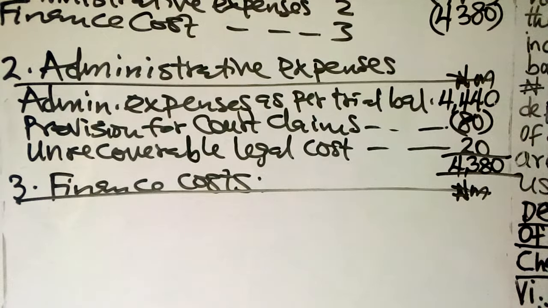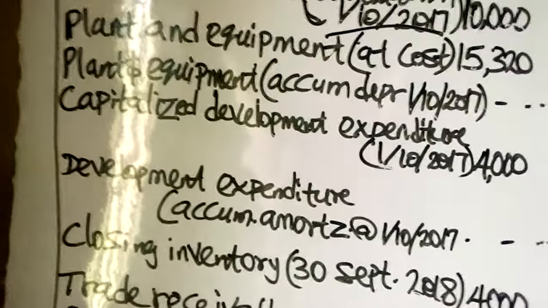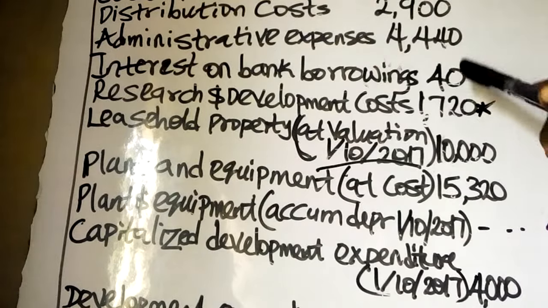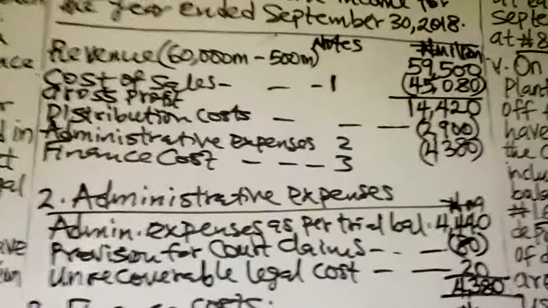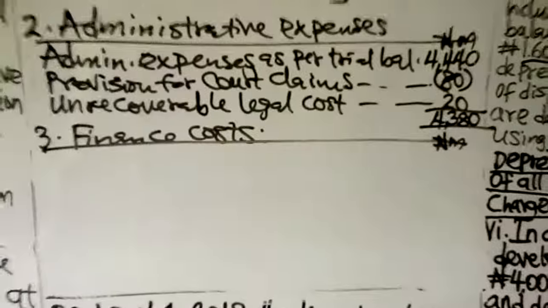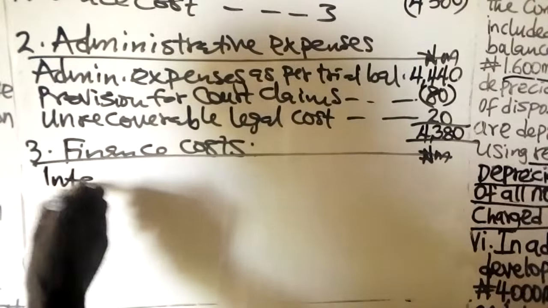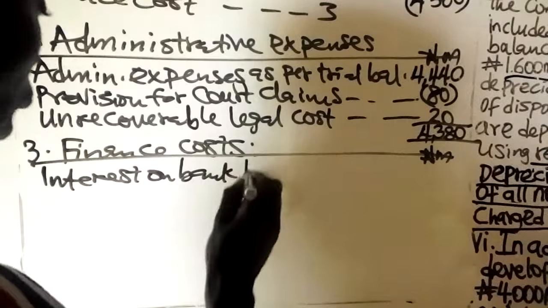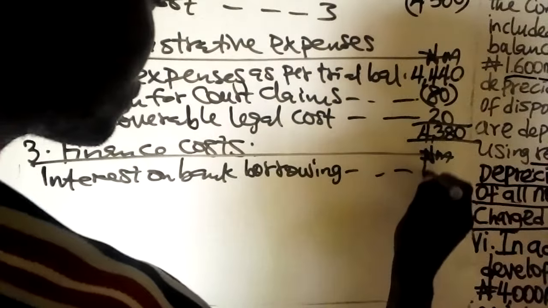In our trial balance, we have interest on bank borrowings, which is 40 million. Interest on bank borrowings of 40 million.